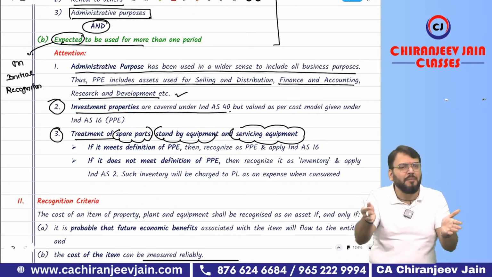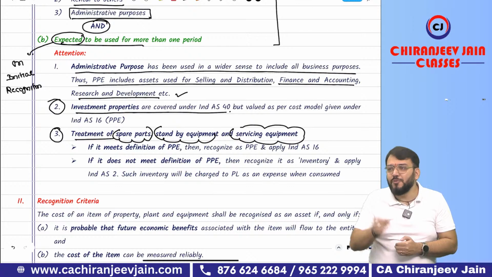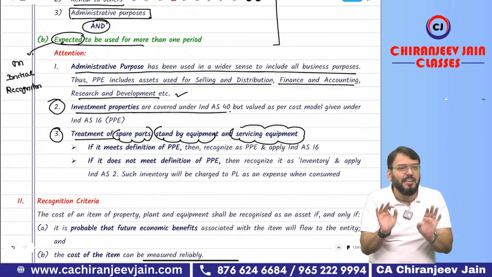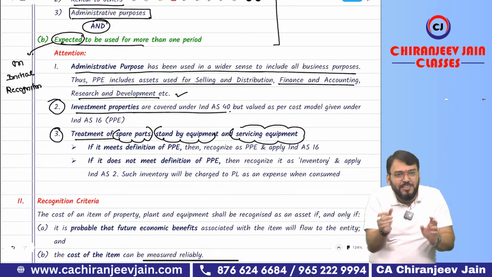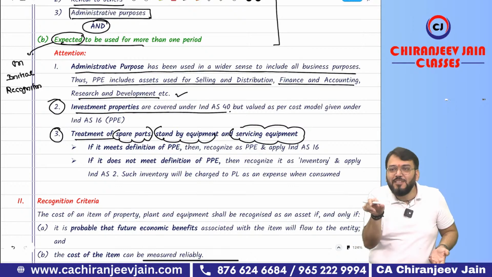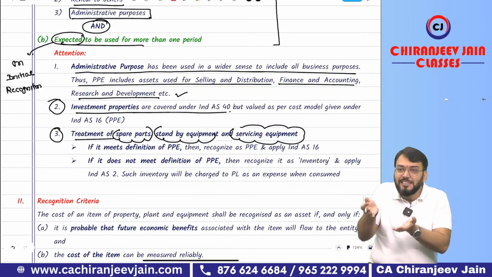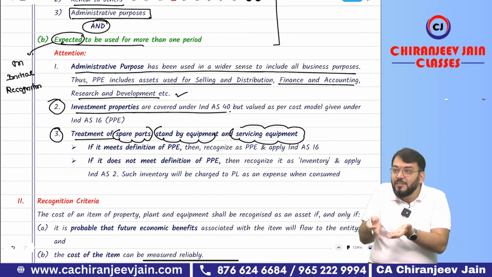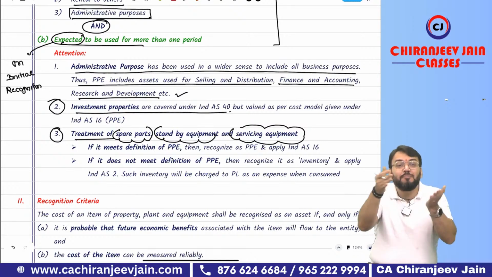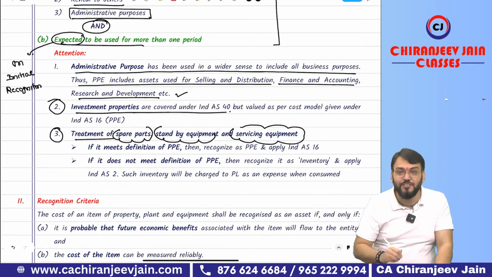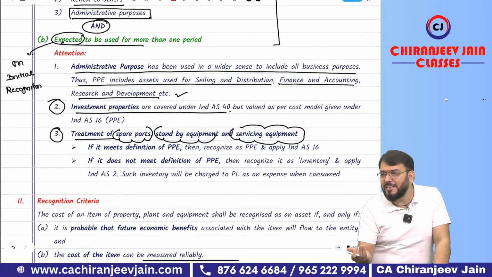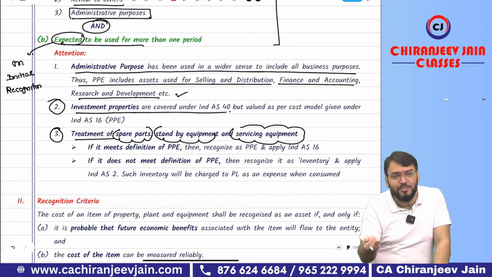Then servicing equipment. These are the small tools which are required for servicing the equipment. It may be small, it may be heavy also. If you are using any bike, you will have one servicing kit in that bike. You have seen a servicing kit. We never use that, but a servicing kit will be given. That is nothing but servicing tools for servicing that bike. Correct? So that becomes servicing equipment. It is quite possible that tools you have never used in your entire life.